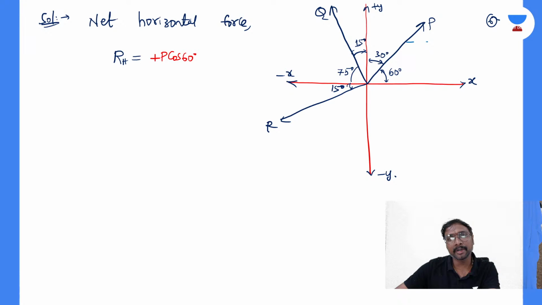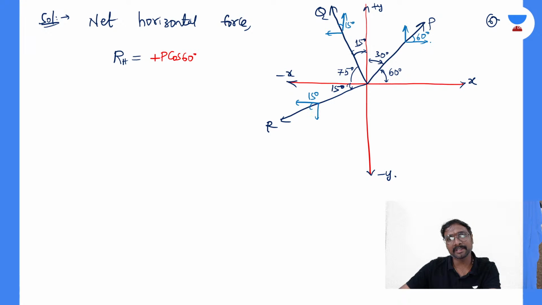So this is your 60 degree. Components of Q will be in which manner? This manner, right? If you just observe, that is your 15 degree. Components of R will be, one horizontal, one vertical, and this is your 15 degree. Now tell me, net horizontal force is what?